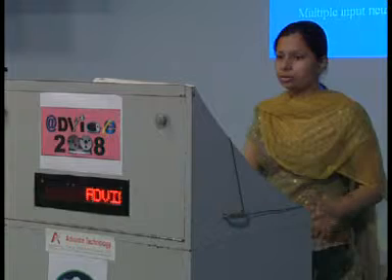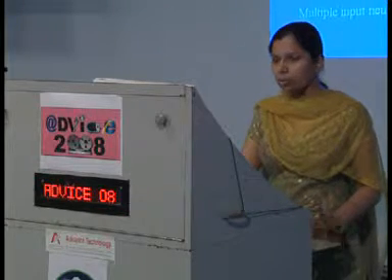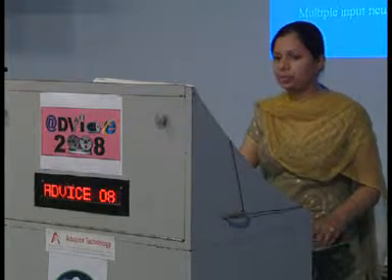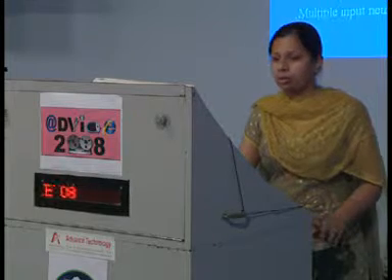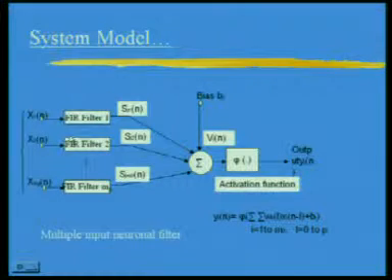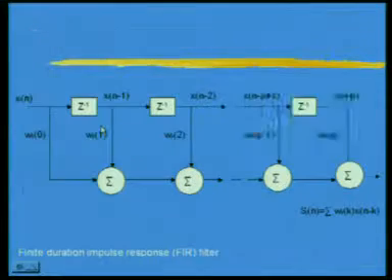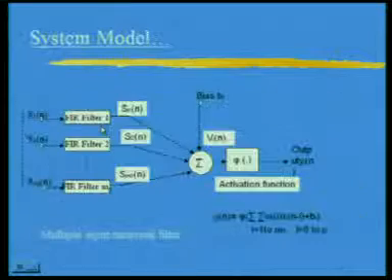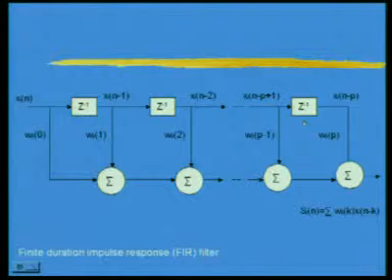This figure shows the model for a spatio-temporal neural network in which x1, x2 and xm define the spatial inputs, and the FIR filter that is used after replacing the synaptic weights gives the temporal data. A single unit of that FIR filter is explained like this, in which XIN, the spatial input, is given and is delayed up to P, which is the order of the filter we are using.